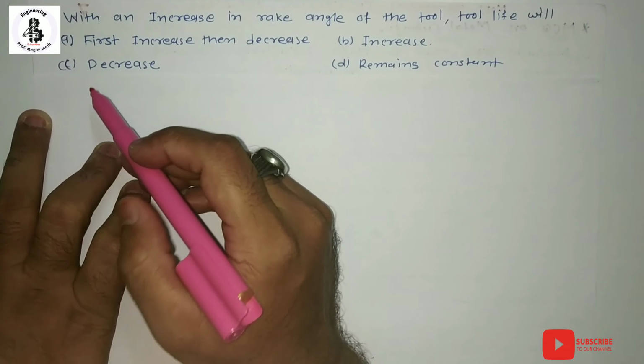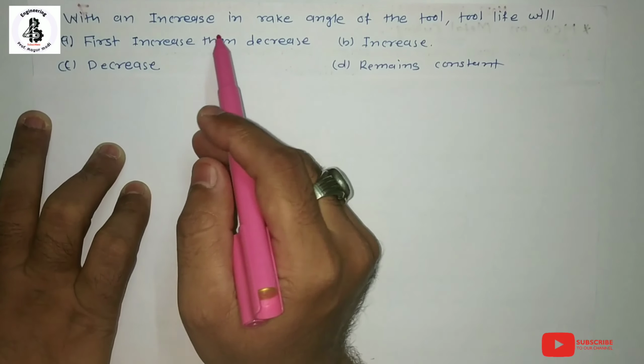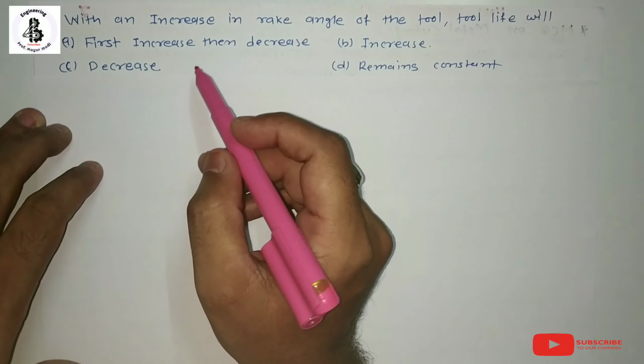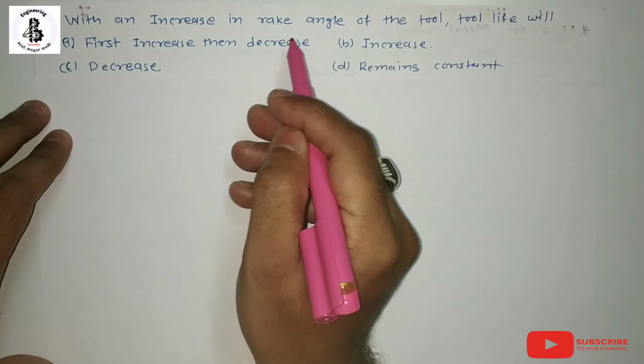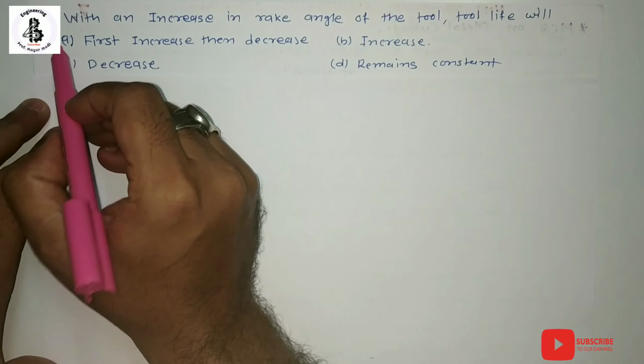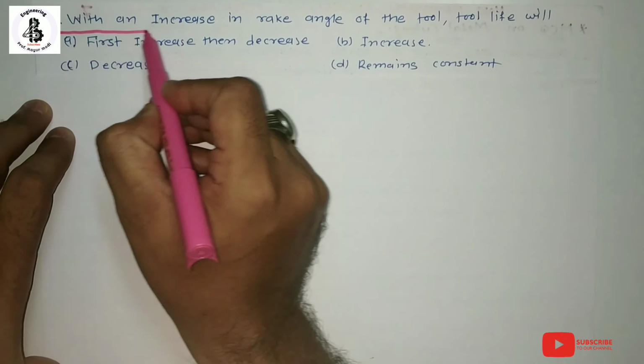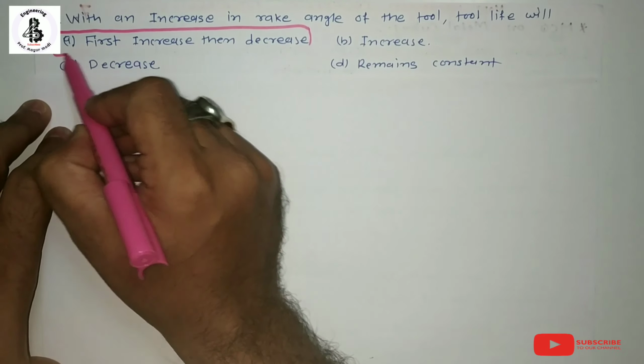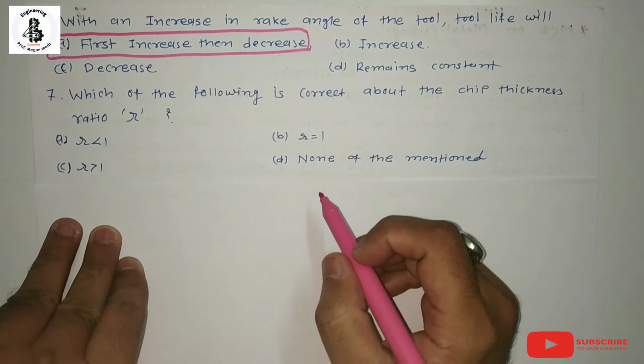So option A, first increase then decrease, that will be the right choice for increasing the rake angle for the tool. So tool life will be this type. So option A. Then next question.